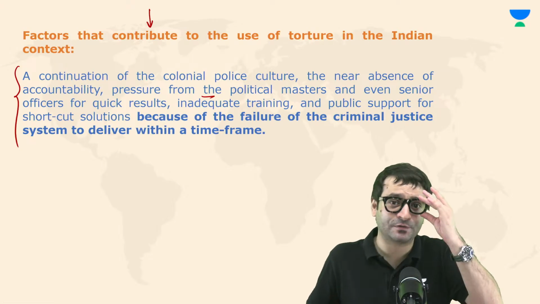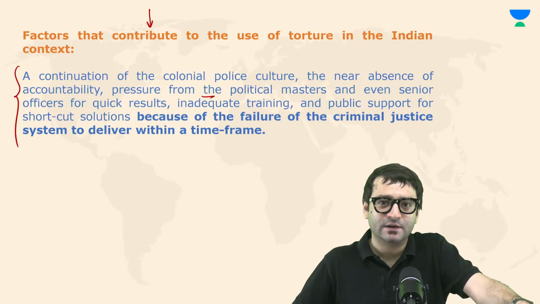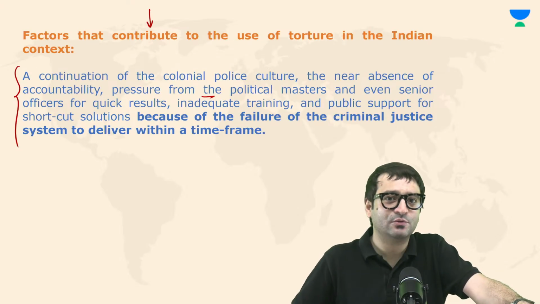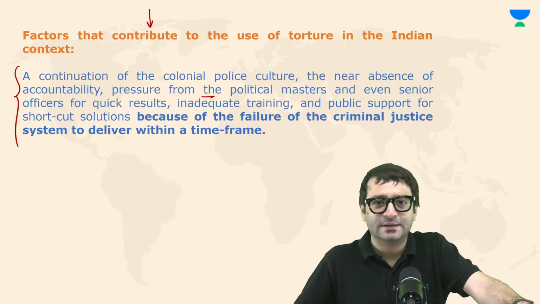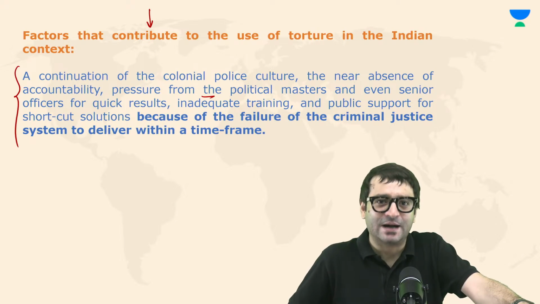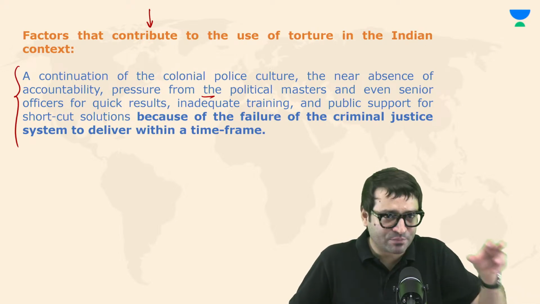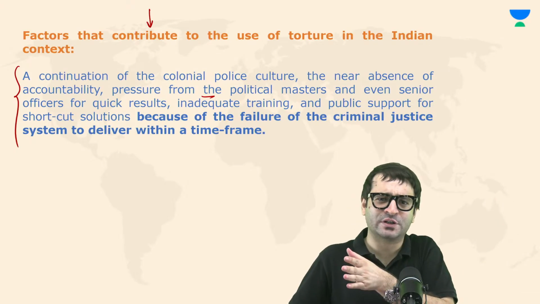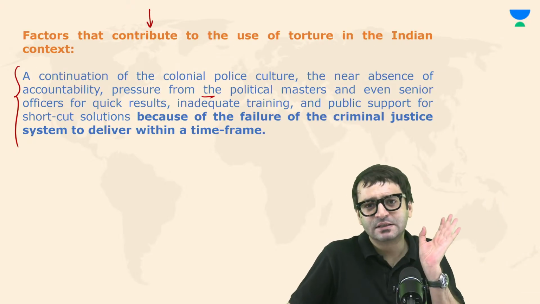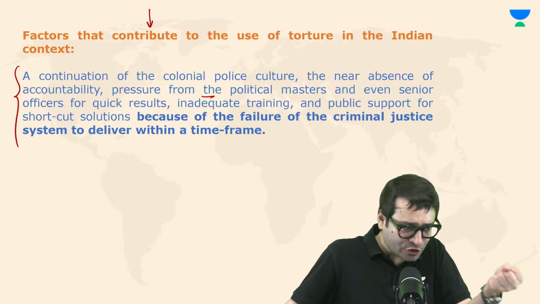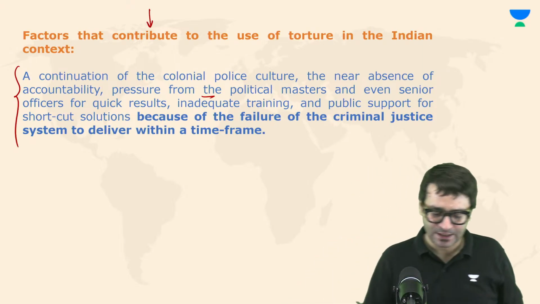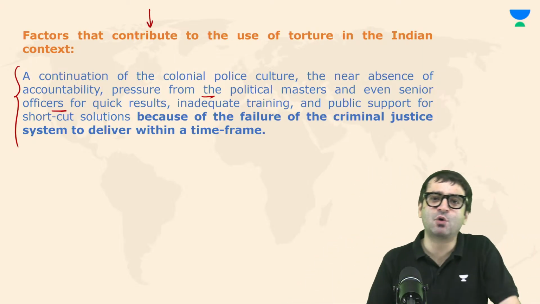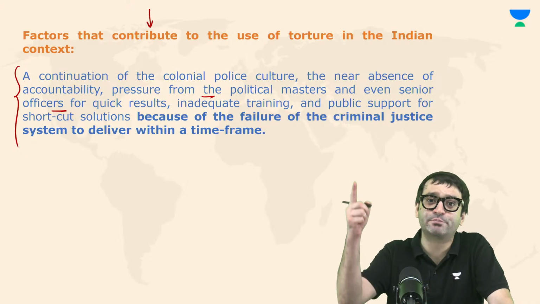Second, pressure from political masters. Again, the example of that movie, Ganga Jal, where the DIG is asking the DSP, did you get to know how Amit Kumar got Dudhwa? That I'm trying. There is a pressure that you arrest any random person, produce him before the media, and say, we have cracked the case. And then you resort to torture to extract confession. Even senior officers want quick results because through this they get promoted as well.